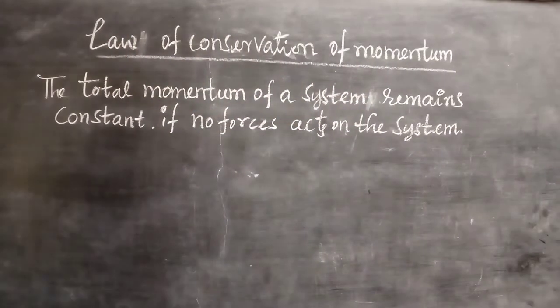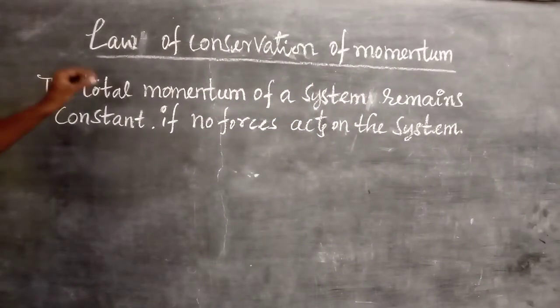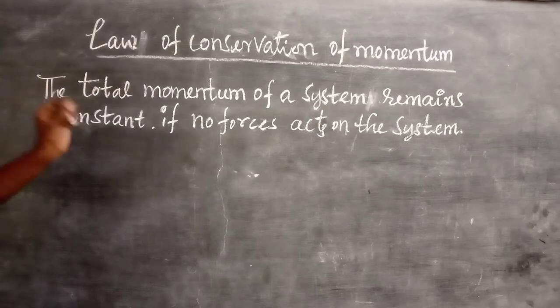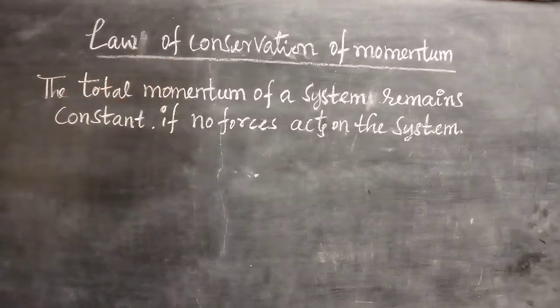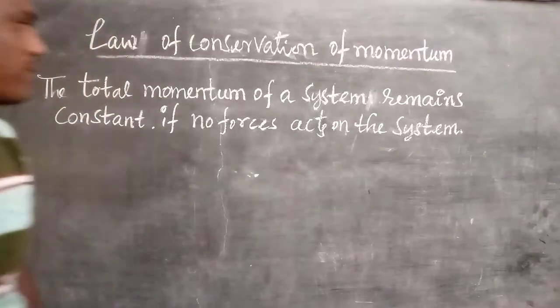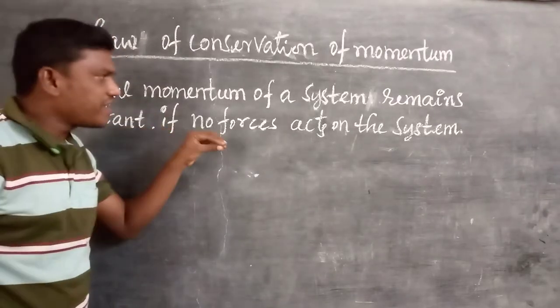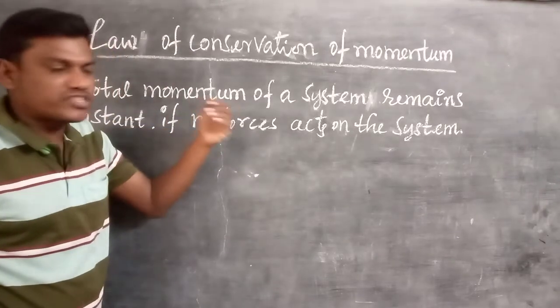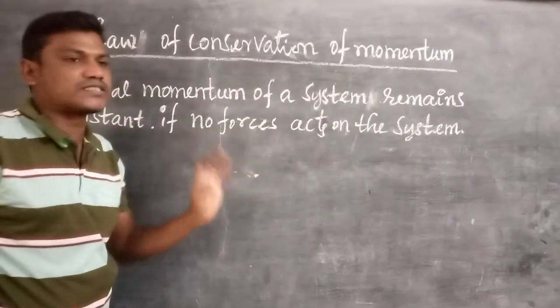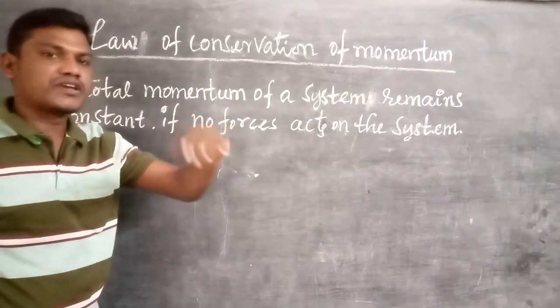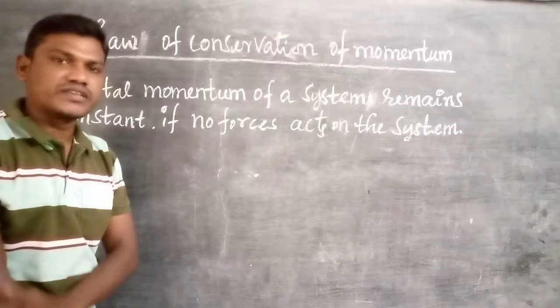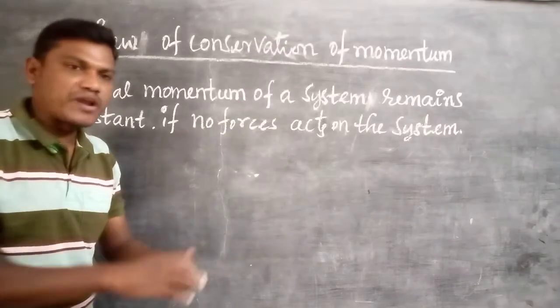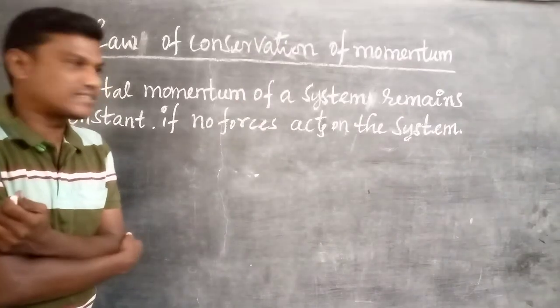The first statement is: the total momentum of a system remains constant if no forces act on the system. So it's nothing but if any other external force is not acting on the system. A system is nothing but two or more bodies combined together.